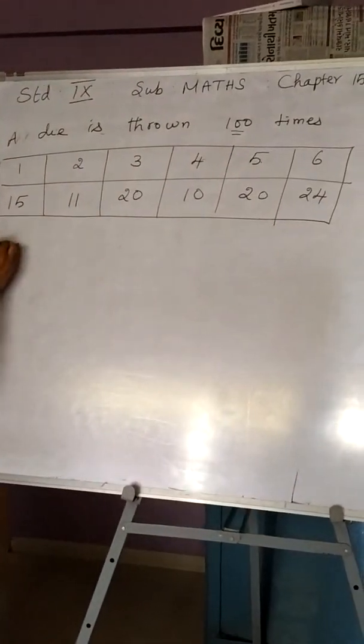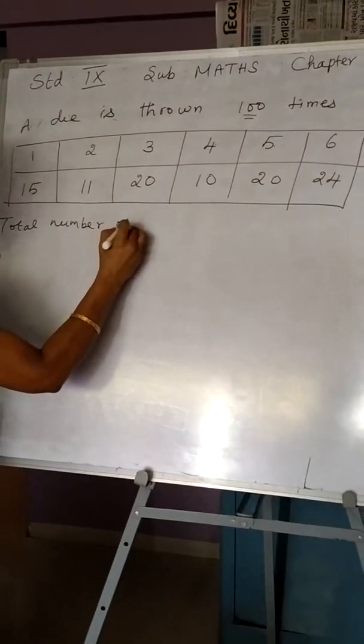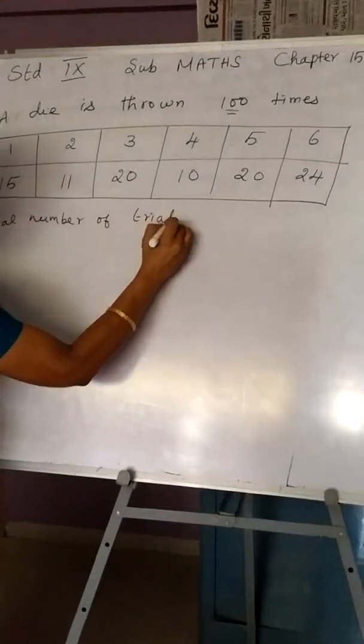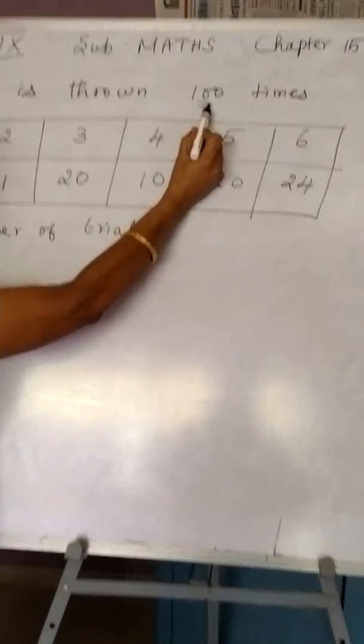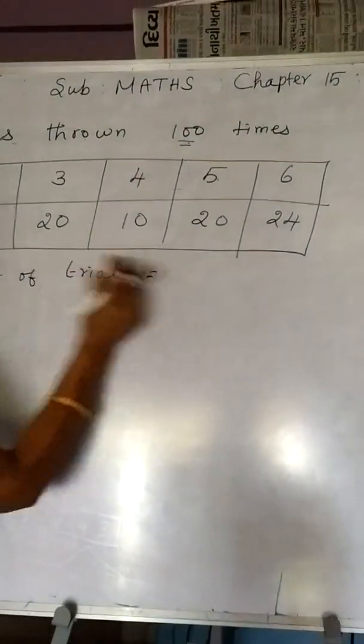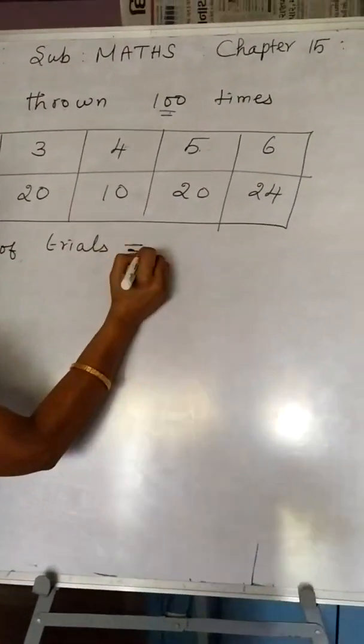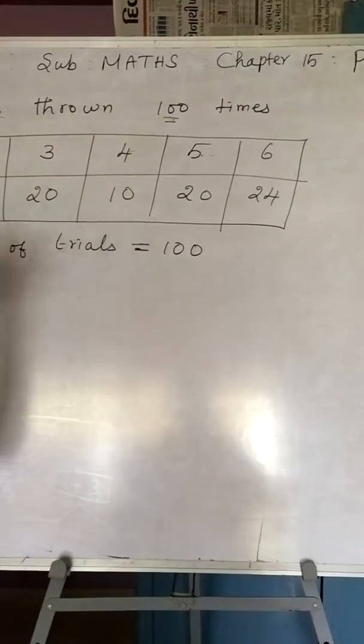So what is the total number of trials? How many times did we throw the die? 100 times. This indicates the total number of trials. Or even if you add all these numbers, we will get the total number of trials. Here it is equal to 100.